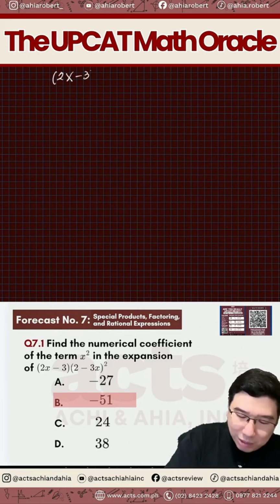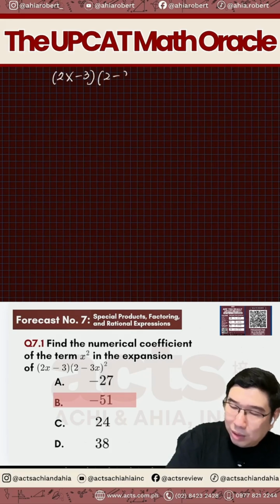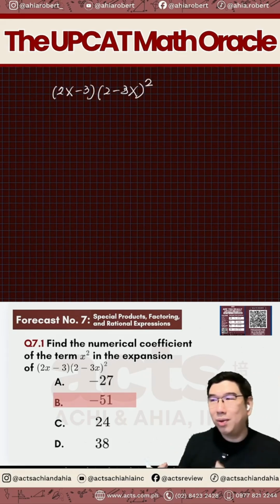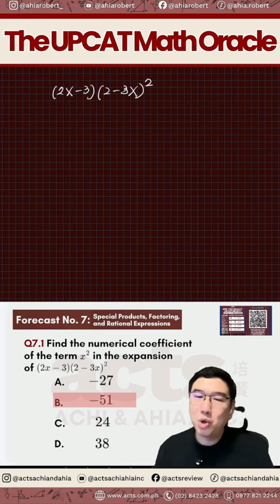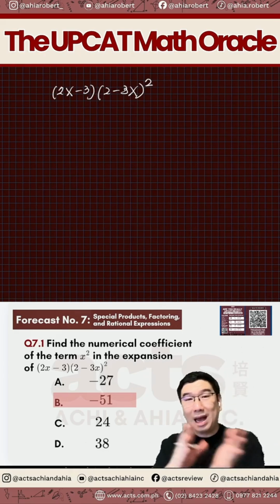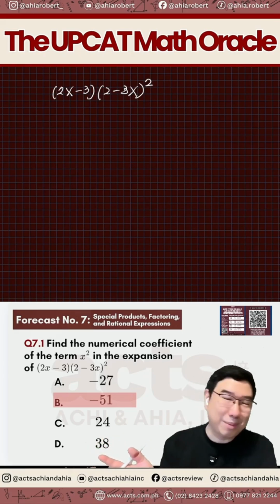So we have 2x minus 3 times 2 minus 3x quantity square. Gusto natin makuha dito ay yung term ng x square. Ano daw yung numerical coefficient ng x square? Paano natin malalaman si x square? Kailangan naman i-times natin lahat. Tapos na yung 1 minute mo, hindi ka pa rin tapos yan for sure.